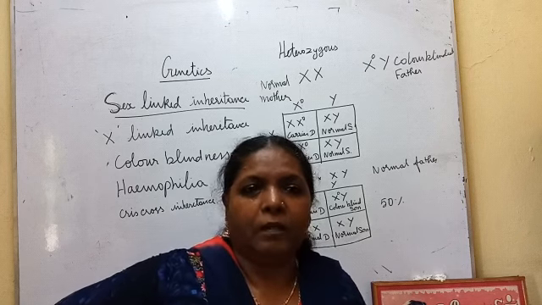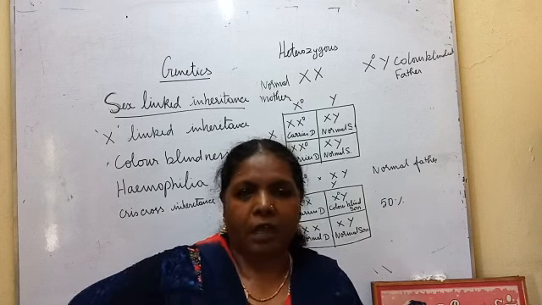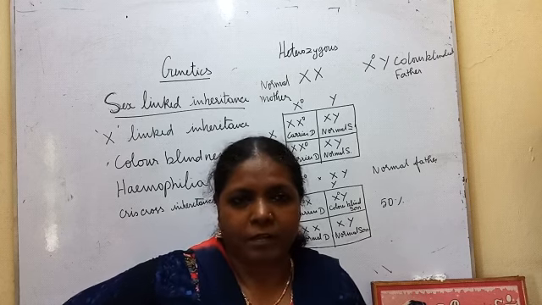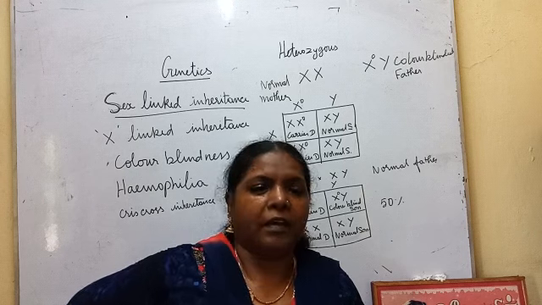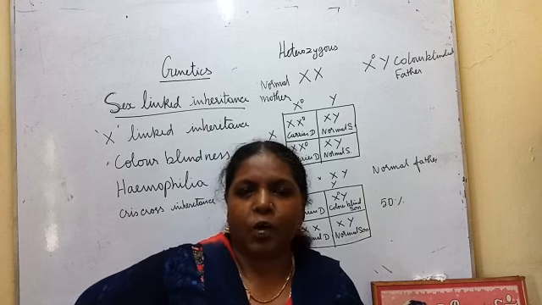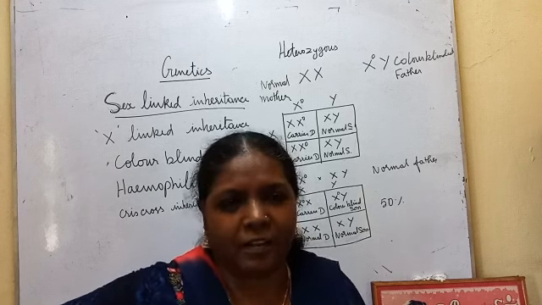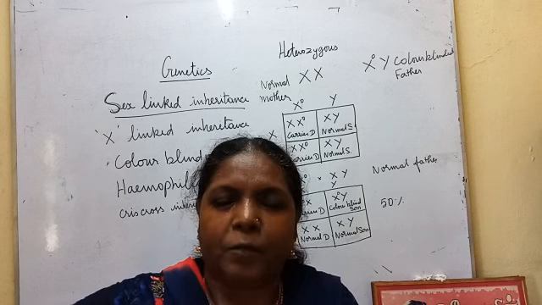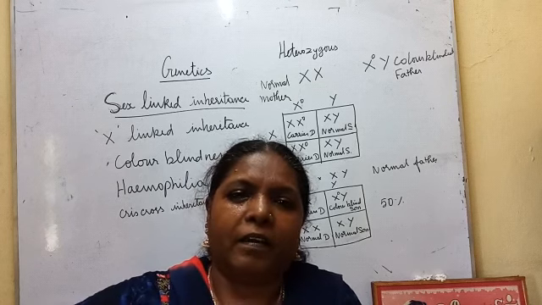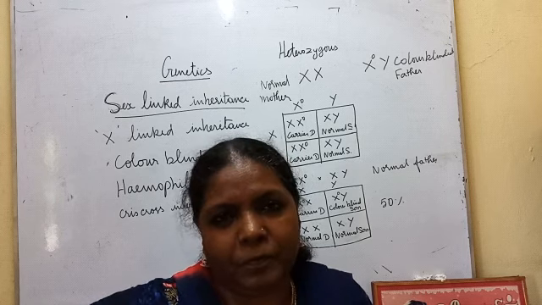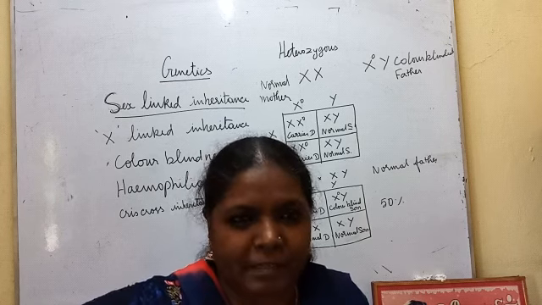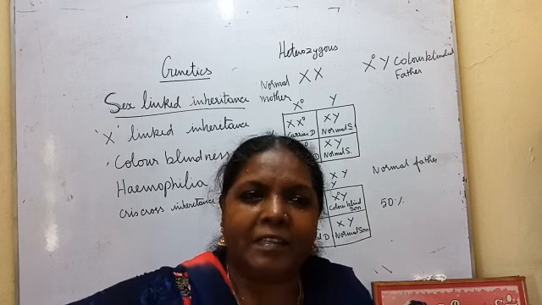Color blinded people can see, they have normal vision, but if you take them in a dark room to identify different colors, they cannot. Color blinded people cannot differentiate particular colors, especially red and green, which are used as signal lights.